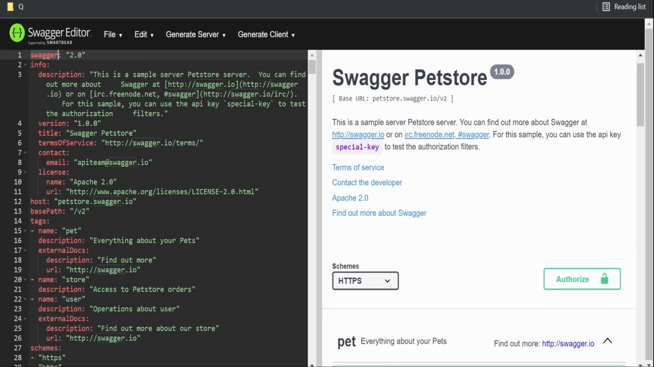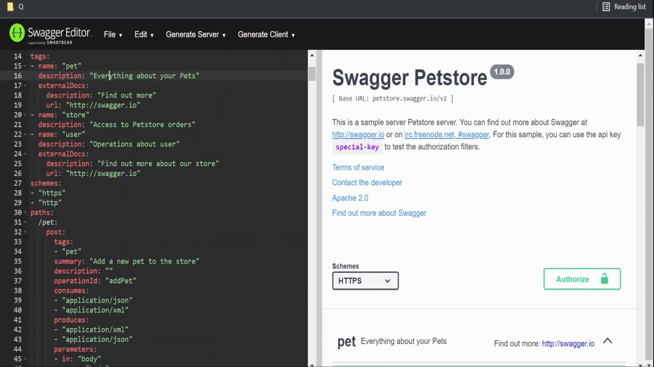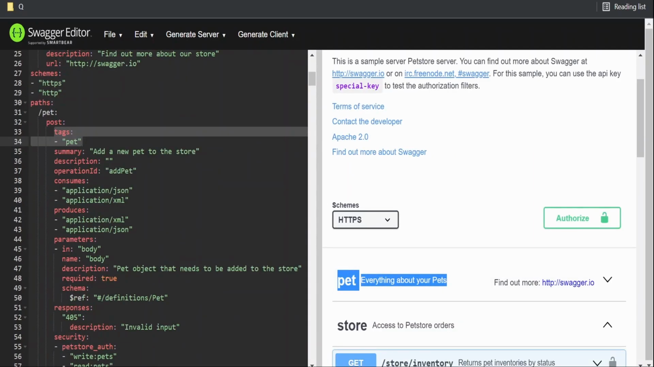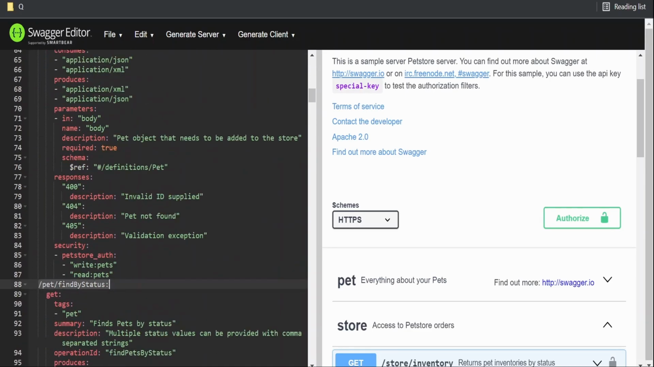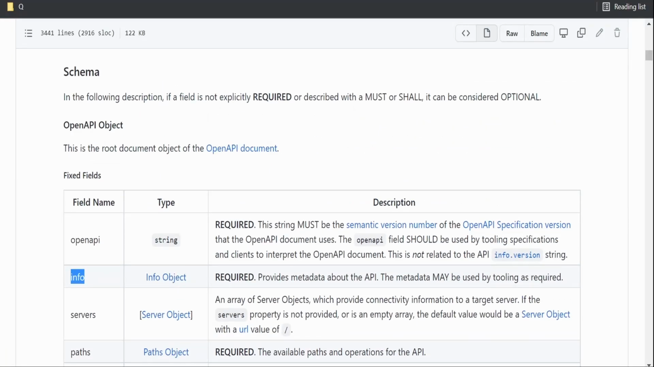Under info, we can define the description like how it is provided over here, version of the API, terms of service, contact details, license. We can create tags like how it is created over here, like name, pet, store, and include the tags within our path so that it will display over here like this. Coming to the path, we can have the path provided over here. We can include multiple paths like how it is defined over here, /pet/findByStatus. Each path could have methods, that is post, get, what we had seen. For more details, you can check the OpenAPI specification documentation on GitHub.